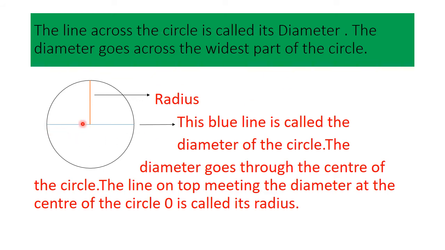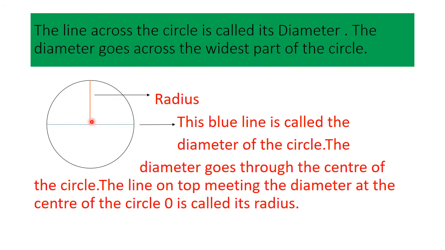The diameter goes across the widest part of the circle. Starting from here till here, this entire line is called the diameter.